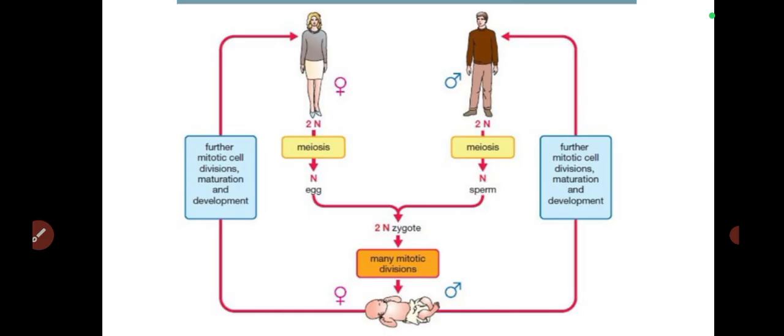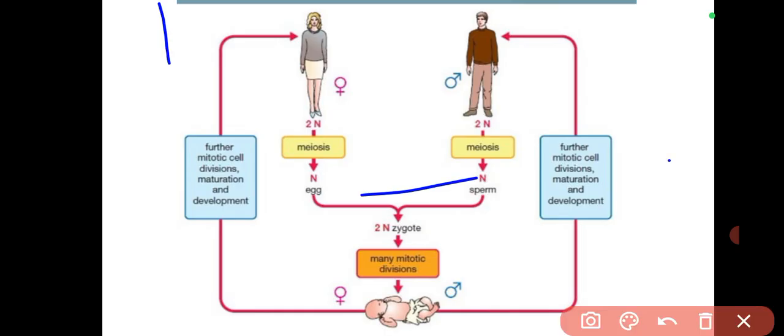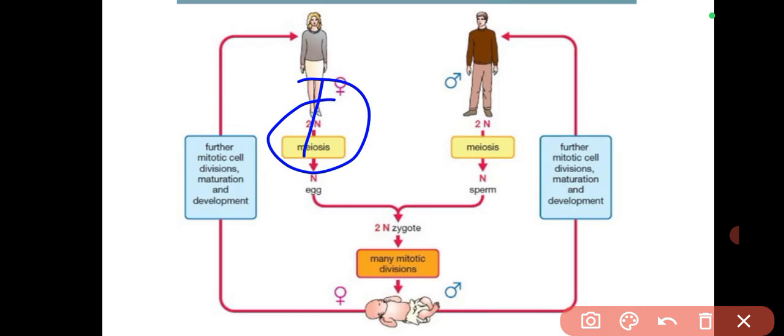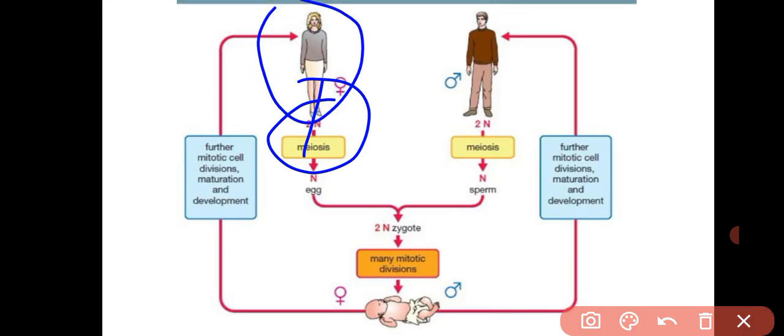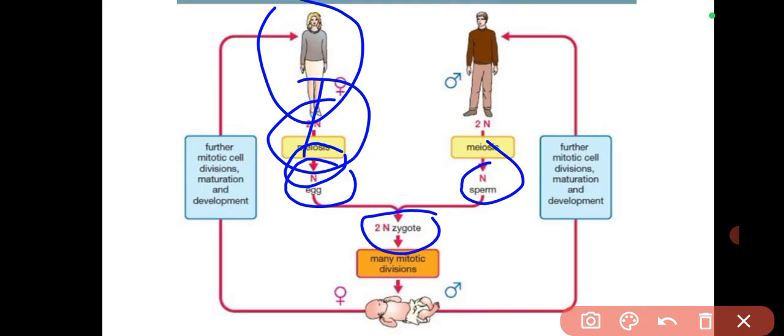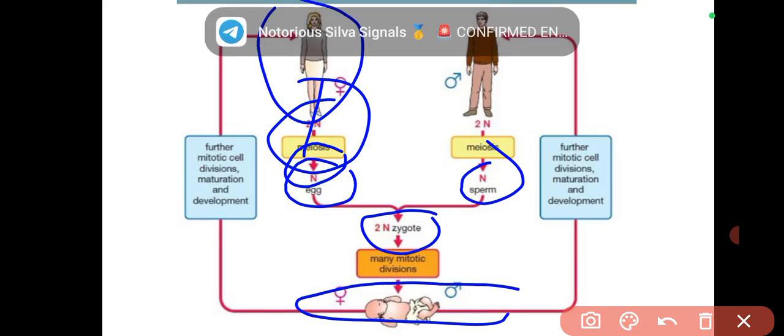So we said by meiosis. I'm believing that you have done cell division before. So by meiosis, this guy will break his 2n. It means that this woman who has 46 chromosomes, the egg will divide and produce only one set of chromosomes. And the male will produce only one set of chromosomes, the sperm. By the time they fuse, they are going to get a 2n zygote. And by many divisions, it will give rise to the baby. Is that okay?